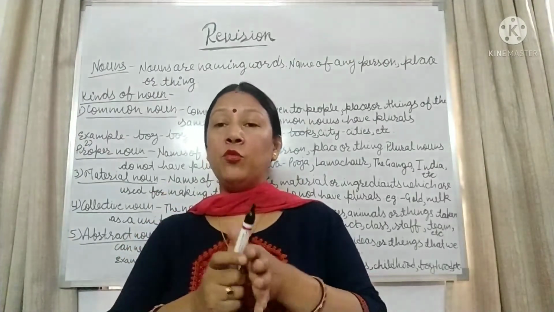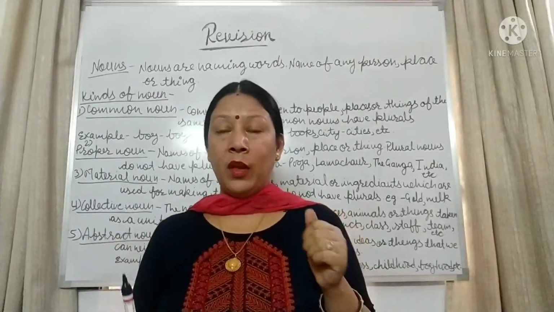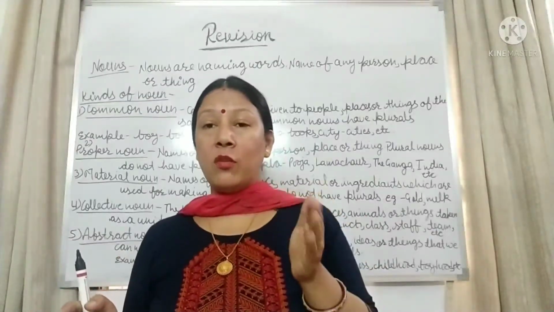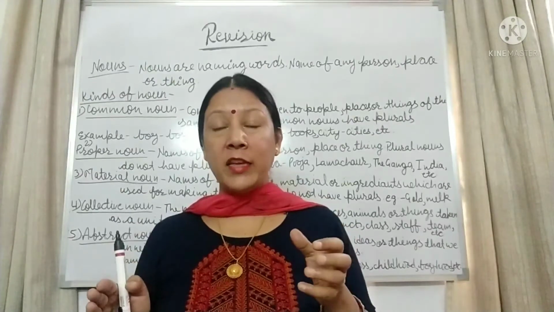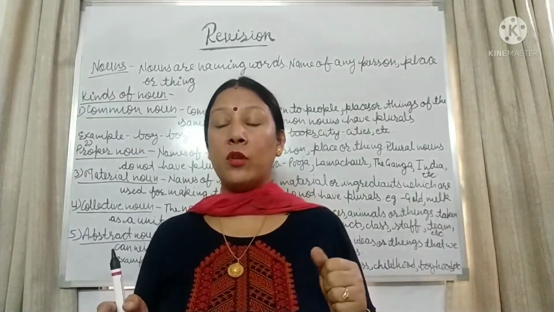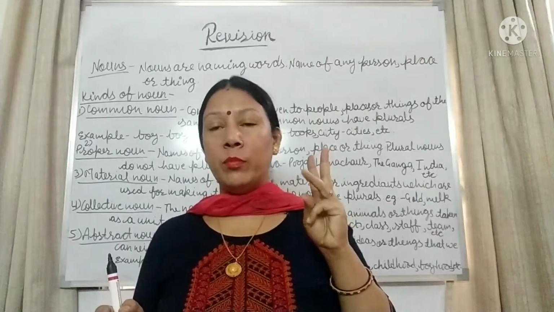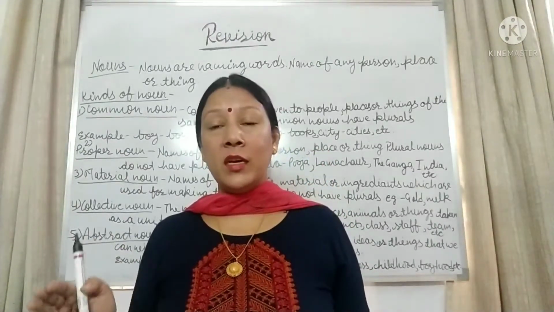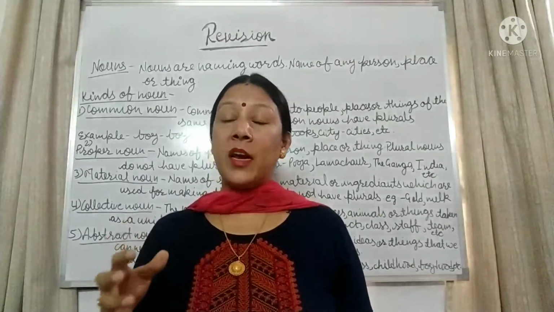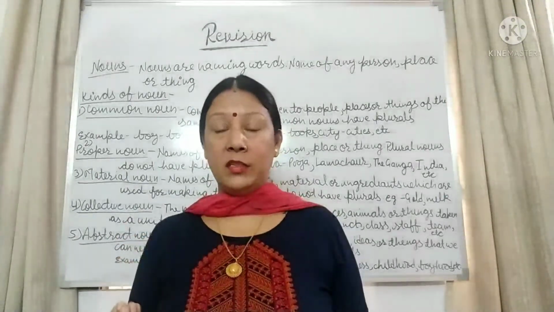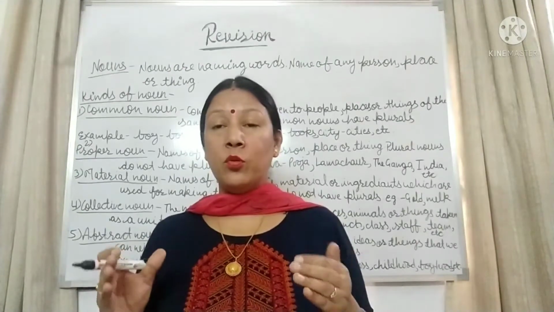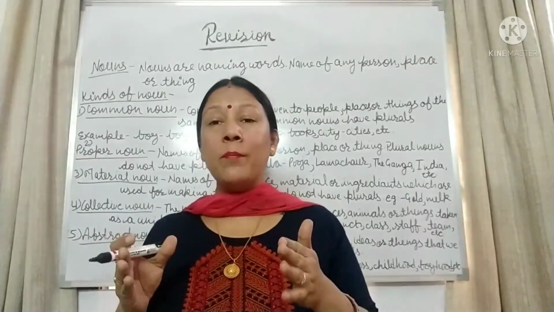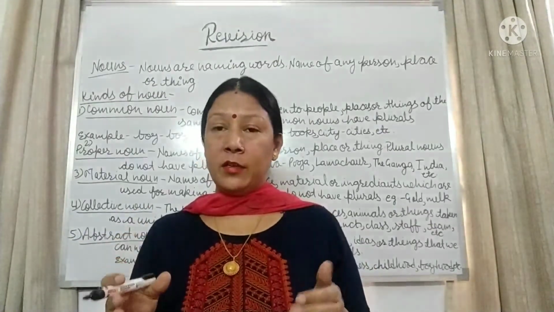They are categorized in two categories: one is concrete and the other is abstract noun. All 4 nouns come under concrete noun, as we can see and touch them: common noun, proper noun, material noun and collective noun. Whereas abstract nouns we can't see and touch. That's why nouns are divided into these 2 categories.